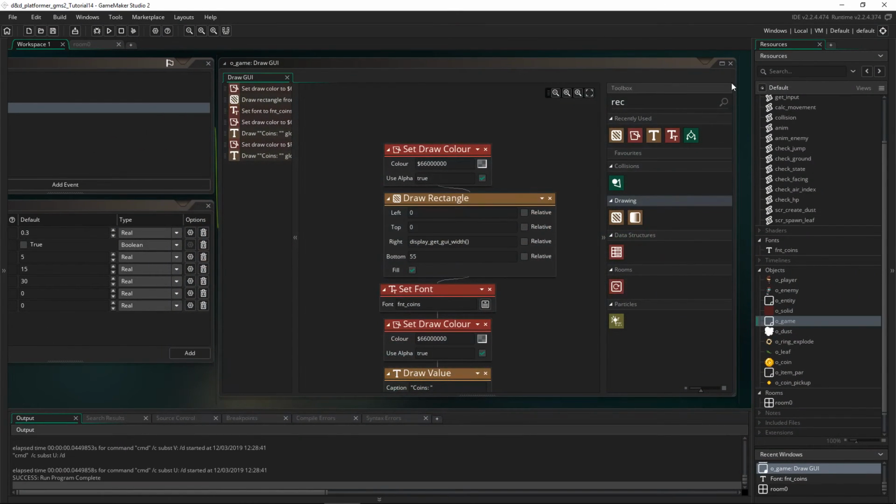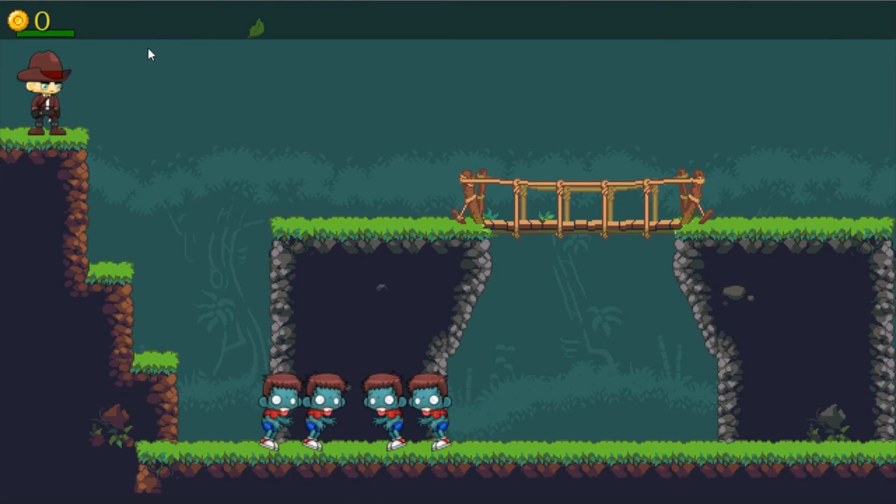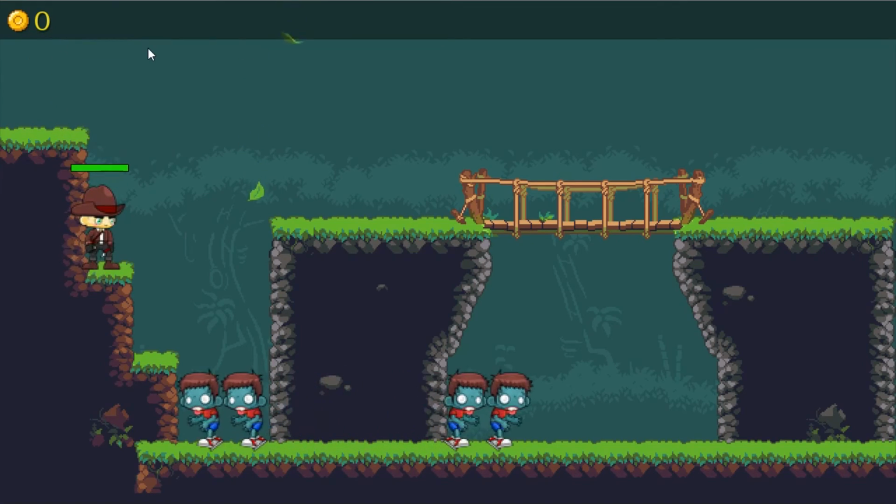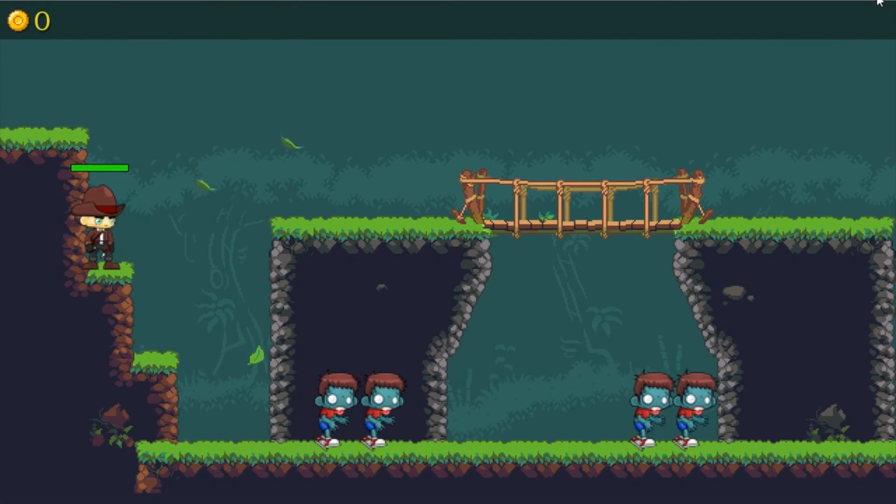Now, the last thing I want to show you is that instead of writing the word coins, you can do what most games do, and that is to just draw the icon of the sprite that you're collecting. So as you can see here, I have an icon of the coins, and it also has a shadow on it, and it just makes it look a lot more professional.